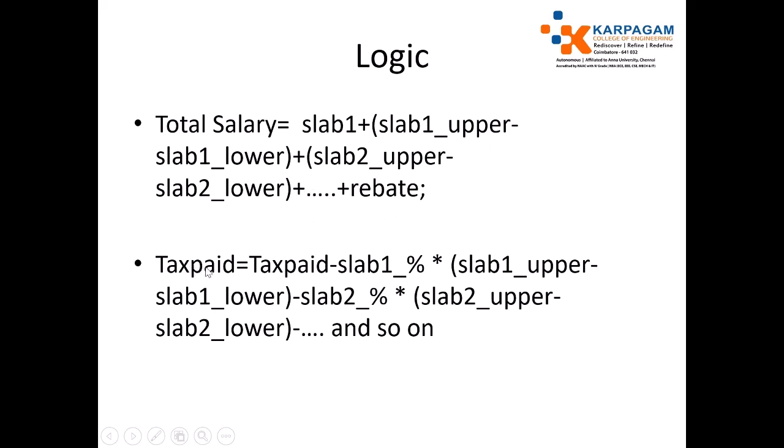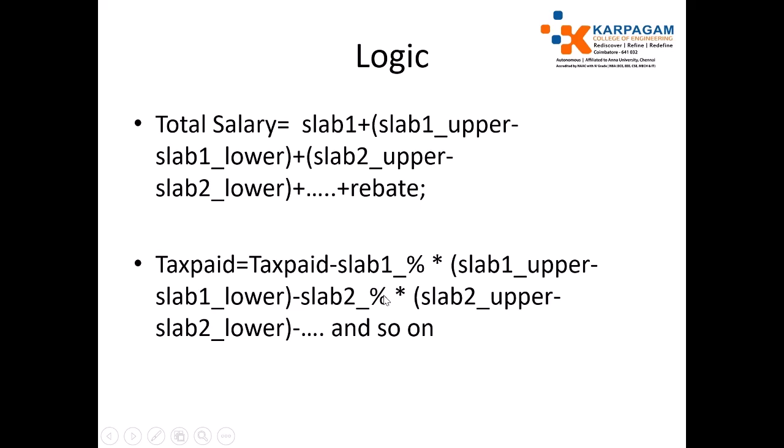Tax paid can be calculated as: tax paid minus slab 1 percentage into slab 1 upper minus slab 1 lower, minus slab 2 percentage into slab 2 upper minus slab 2 lower, minus and so on. So in this way we need to calculate. So total salary is calculated like this, and tax paid will be calculated by this formula.